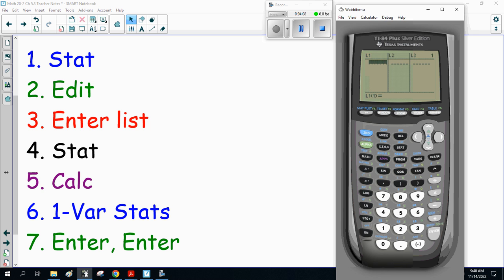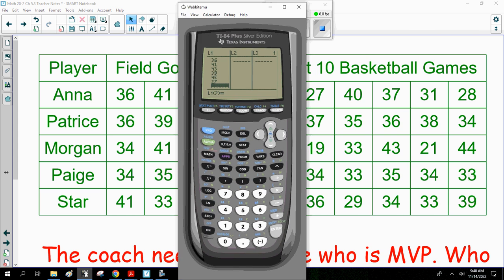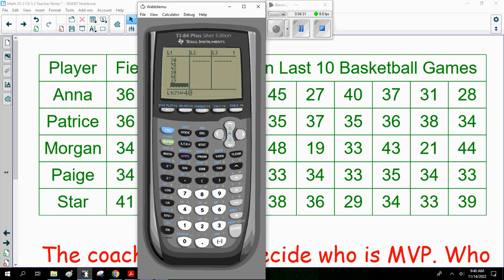Here, I'm going to do Anna's. She is 36, enter, 41, enter, 43, enter, 39, enter, 45, enter, 27, enter, 40, enter, 37, enter, 31, enter, and 28, enter.